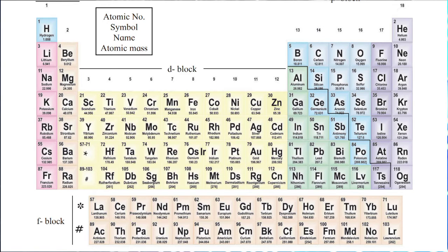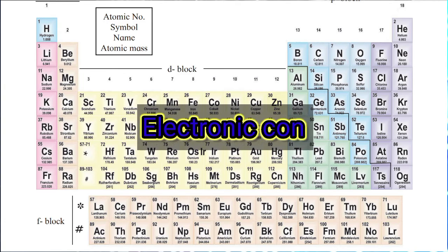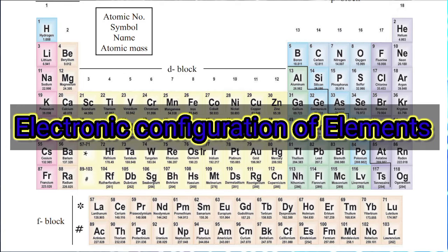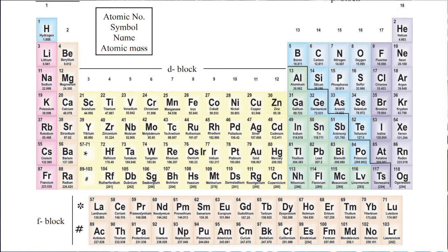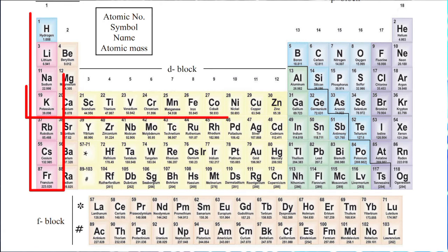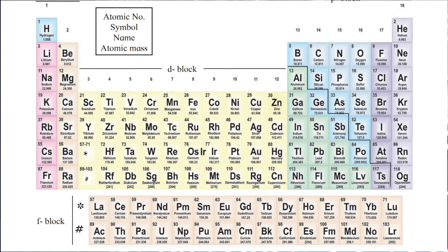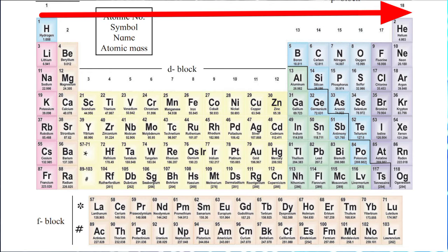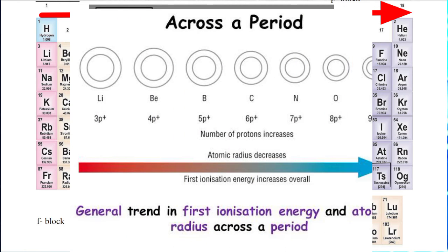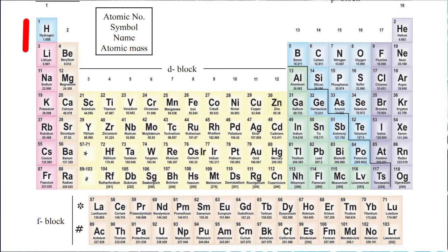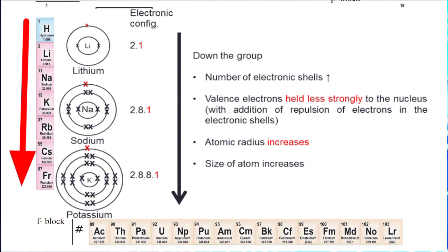These characteristics of the groups and periods in the modern periodic table are because of the electronic configuration of the elements. It is the electronic configuration of an element which decides the group and the period in which it is to be placed. While moving from left to right in a period, only electrons in the same shell increase, but in a group the number of shells increases from top to bottom.